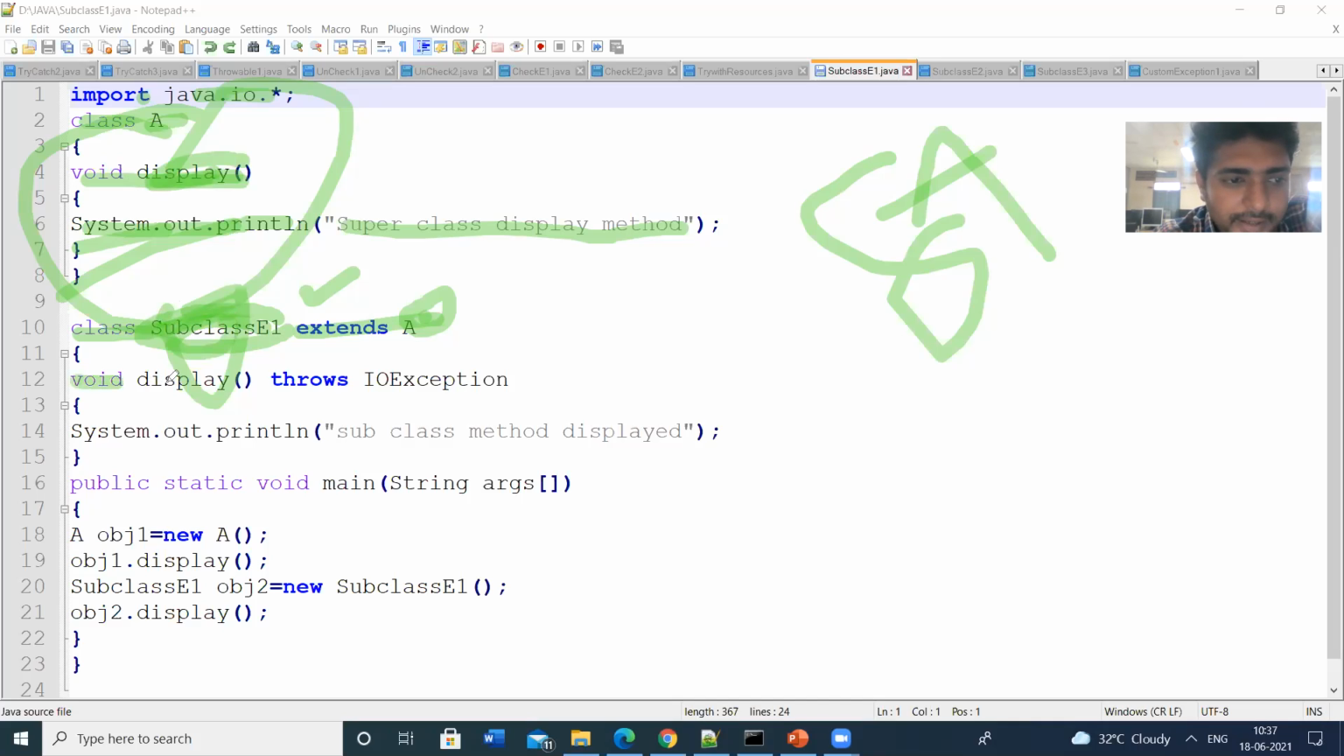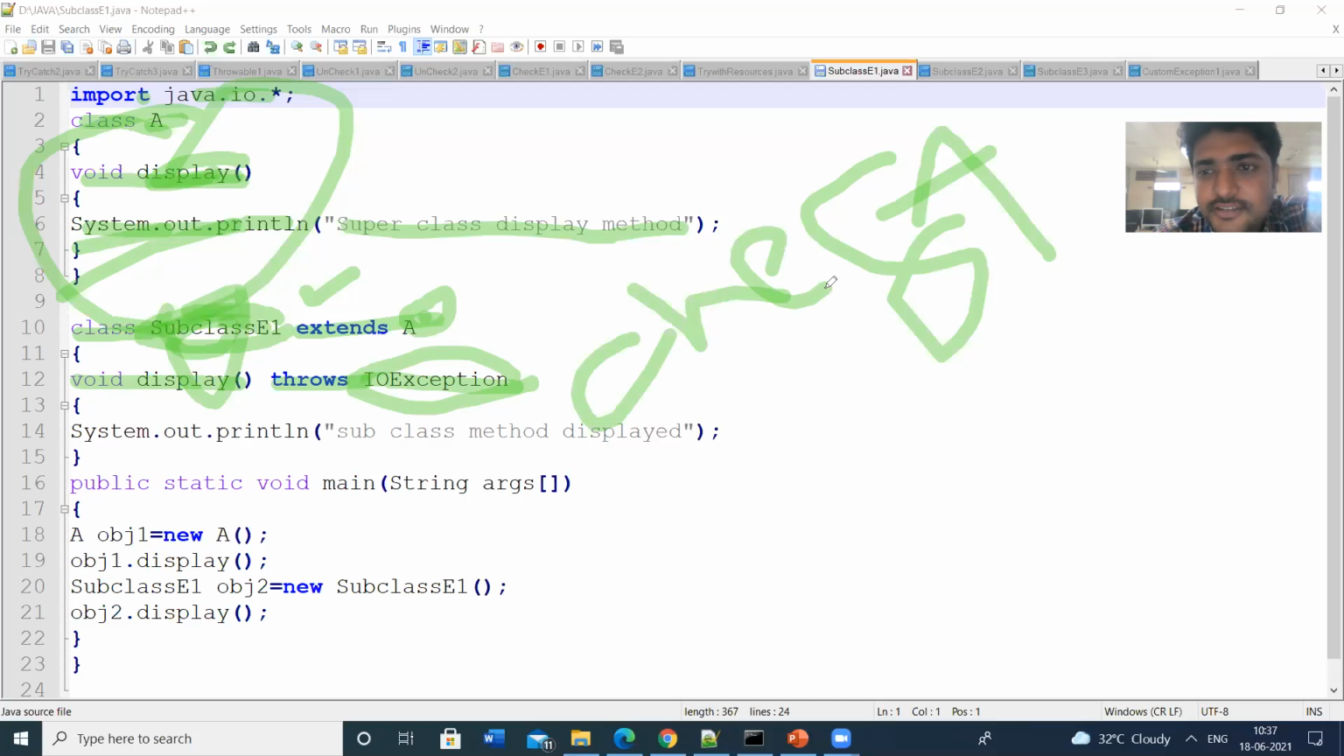Void display. Here I am throwing the exception: throws IOException. Is IOException a checked exception or an unchecked exception? IOException is a checked exception. So in this method, we have defined the subclass method display, and then the main method, public static void main.